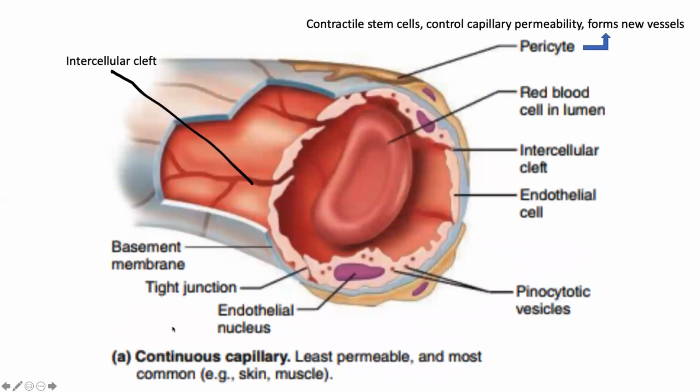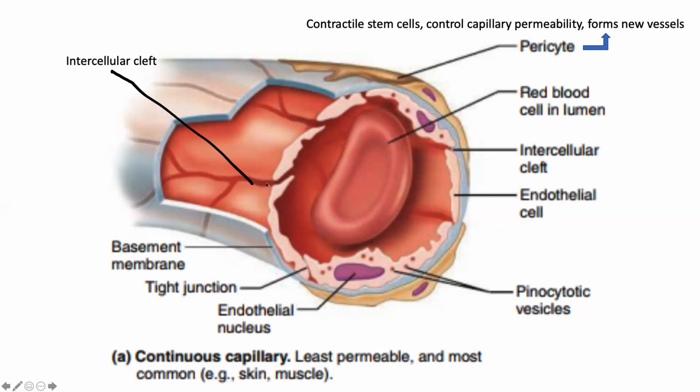So what are continuous capillaries? If you look at the endothelium, these endothelial cells are attached to each other, and there is no significant gap in between one endothelial cell and the other.